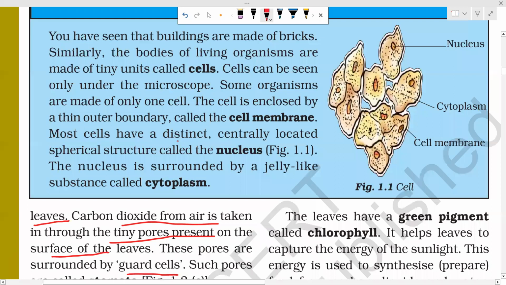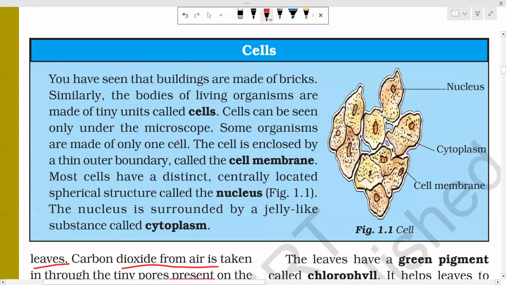Here something is given about the cell. What is a cell? If you want it in detail, I have taught cell in class 6 ICSE. You can check that video, otherwise I will give the link in the description or the card.